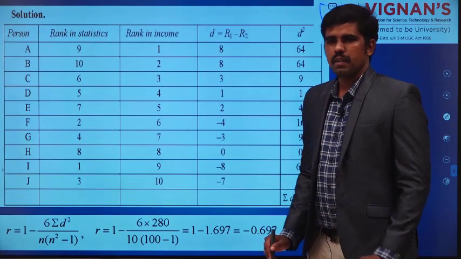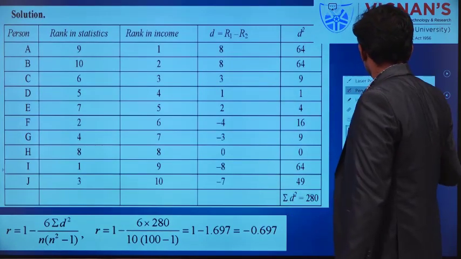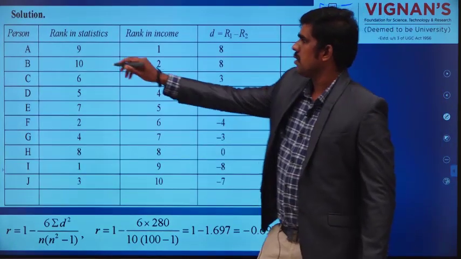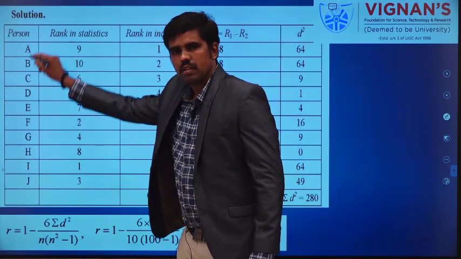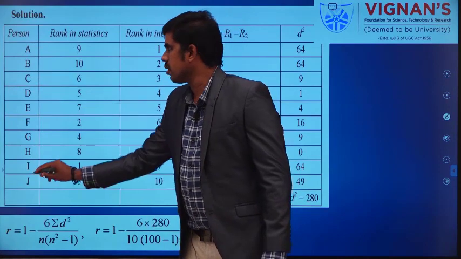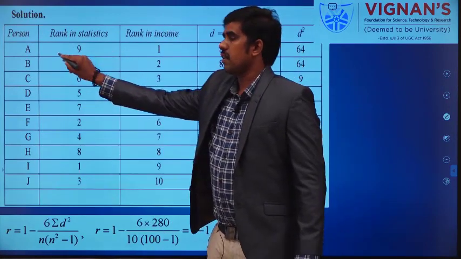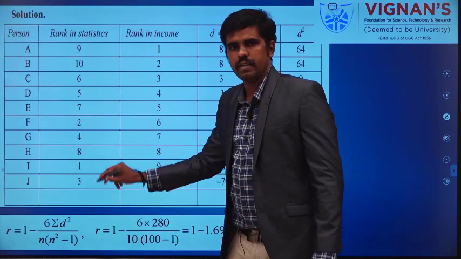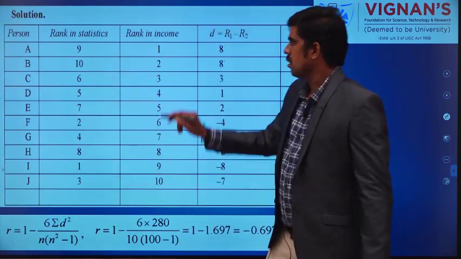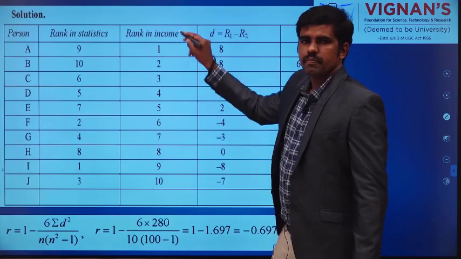You form the table. The first column consists of person, 10 different persons. Then the person's rank in statistics you write in the second column, it is given. Rank in income is also given.